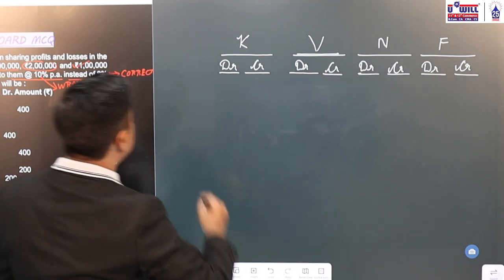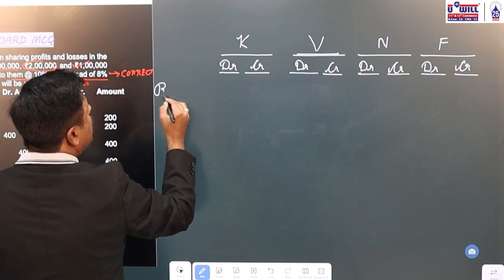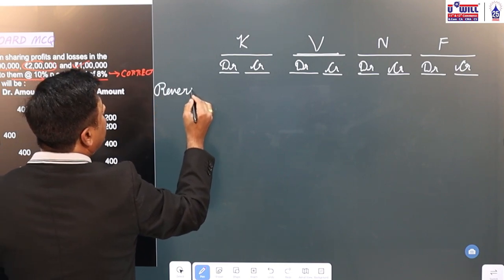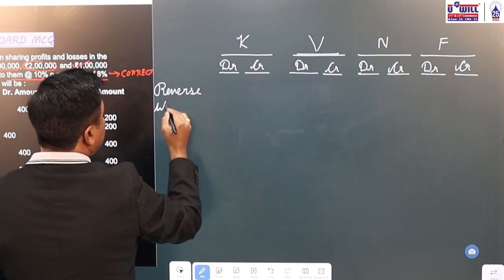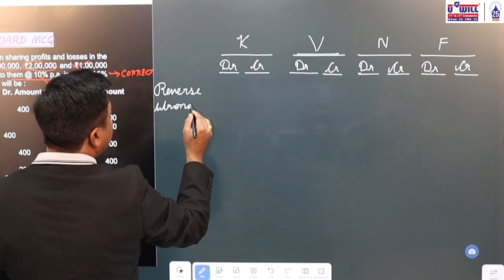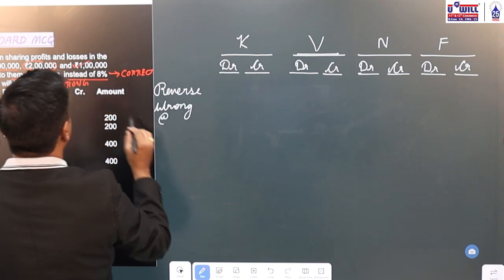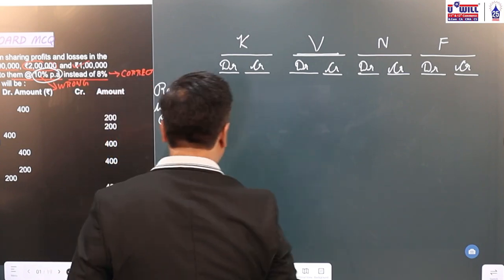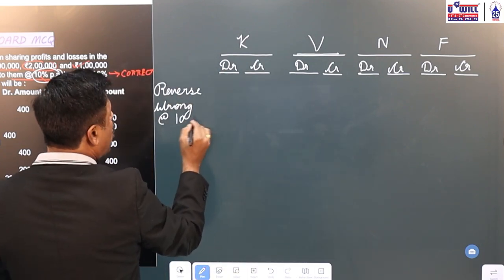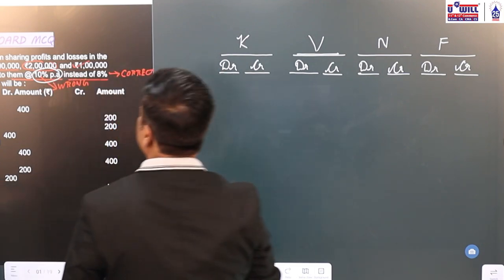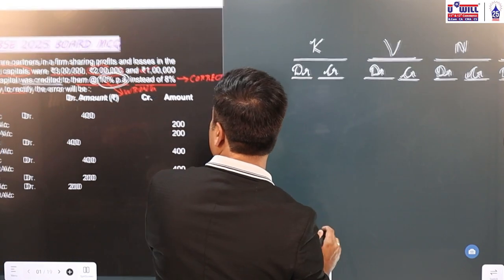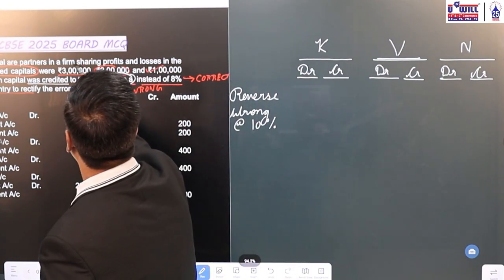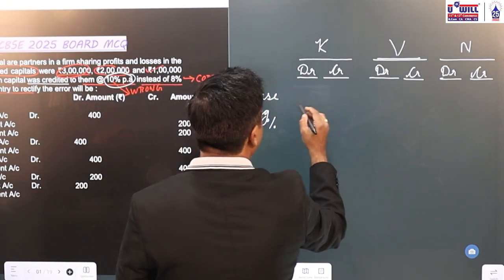Now, first of all, we have to reverse the wrong rate of interest. The wrong interest we have provided is at the rate of 10% per annum. So the wrong 10% we have to reverse. Now, what are the capitals? 3 lakhs, 10% will be 30,000.